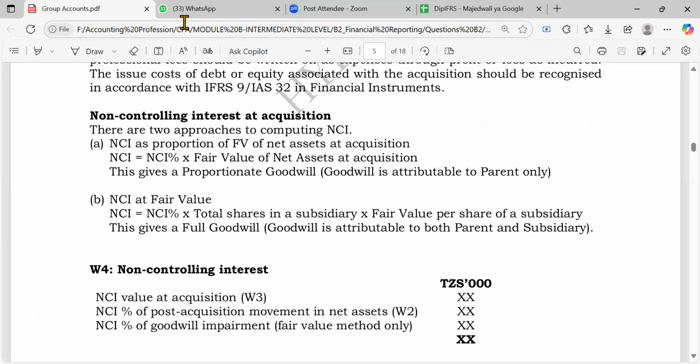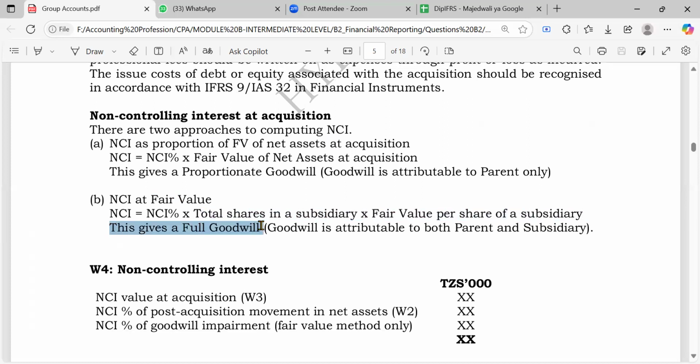It means 40% are not yours, right? So the shares you're not owning, you would say 40% of the total shares in the subsidiary. In this case, you get the shares which you do not control as a parent. After getting those shares, you just multiply by the fair value of shares of that subsidiary, and doing this will give you the fair value of non-controlling interest.